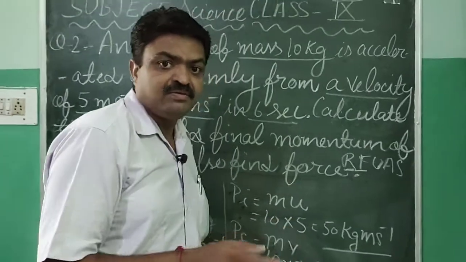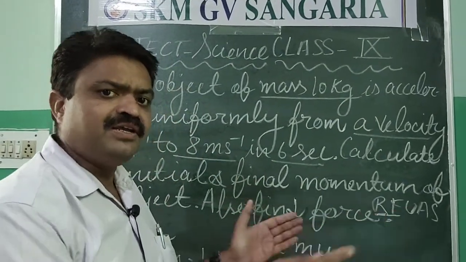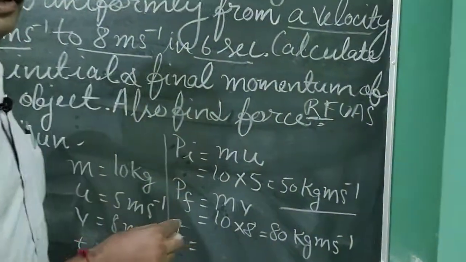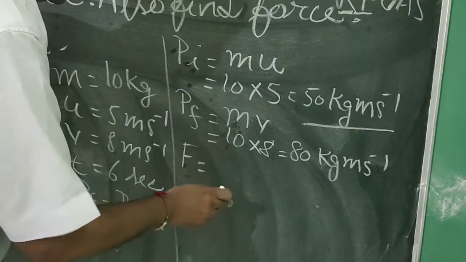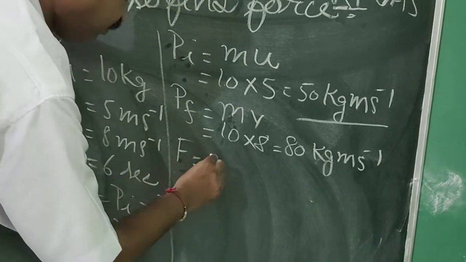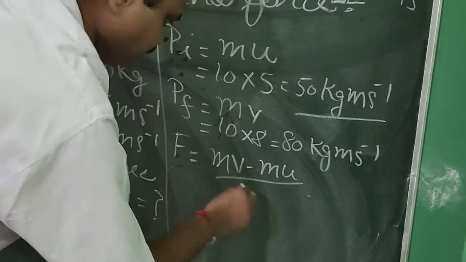So here we will follow that law, and according to that we can easily get the answer. The formula we will use is the rate of change of momentum, the change in momentum upon time, that is mv minus mu upon t.